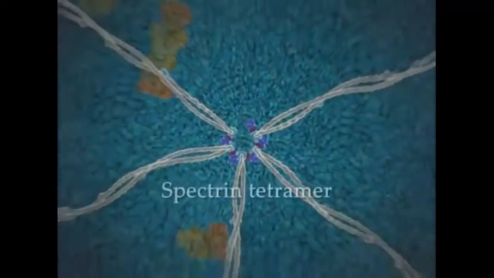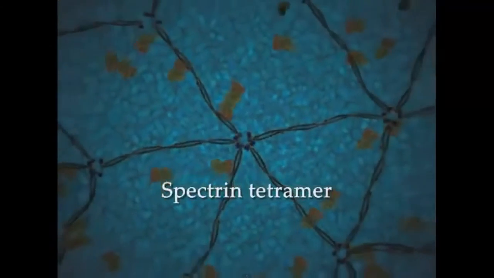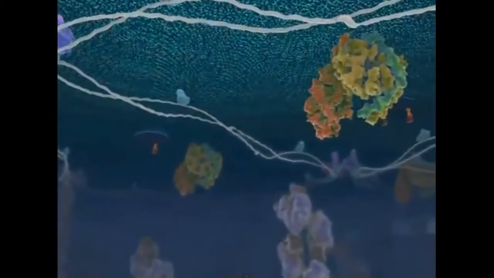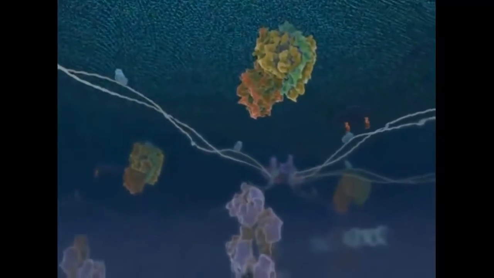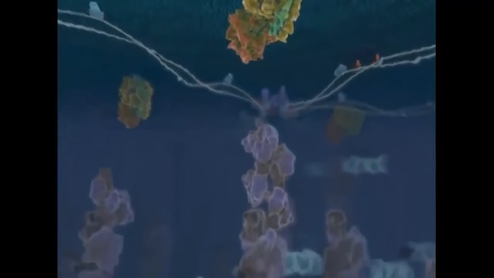Beneath the lipid bilayer, spectrin tetramers arranged into a hexagonal network are anchored by membrane proteins. This network forms the membrane skeleton that contributes to membrane stability and membrane protein distribution. The cytoskeleton is comprised of networks of filamentous proteins that are responsible for the spatial organization of cytosolic components.